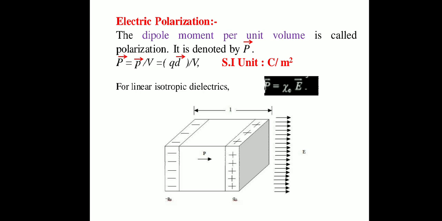Now electric polarization is also given by the formula capital P bar equal to xi e into capital E bar, where xi e is the electrical susceptibility, capital E bar is the electric field, and capital P bar is the electric polarization vector.